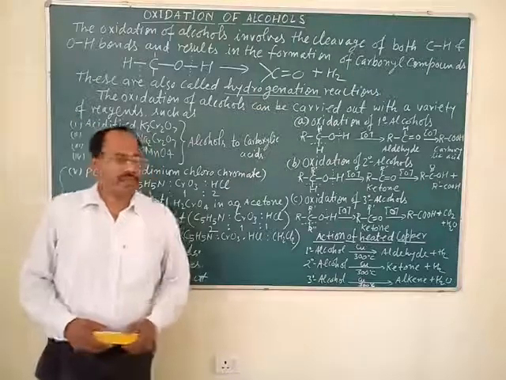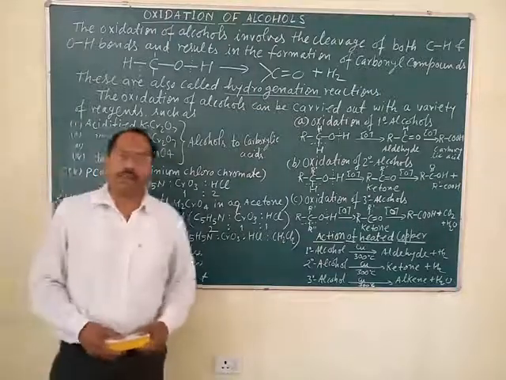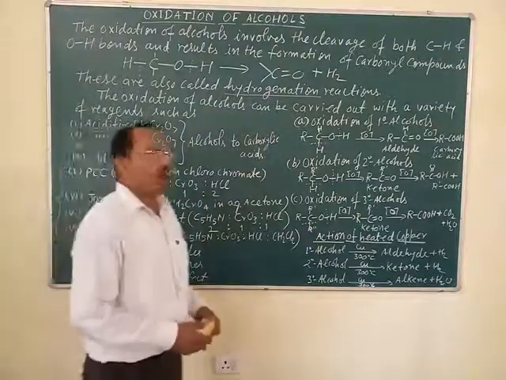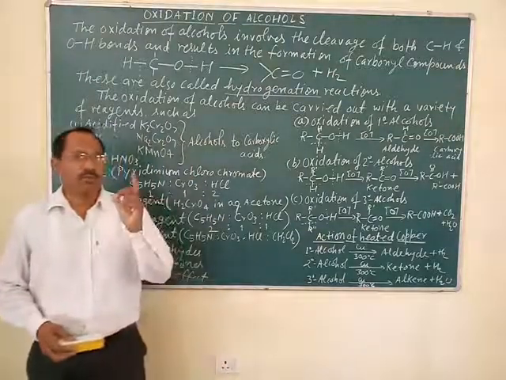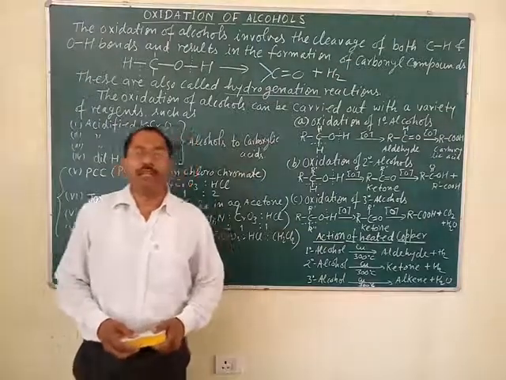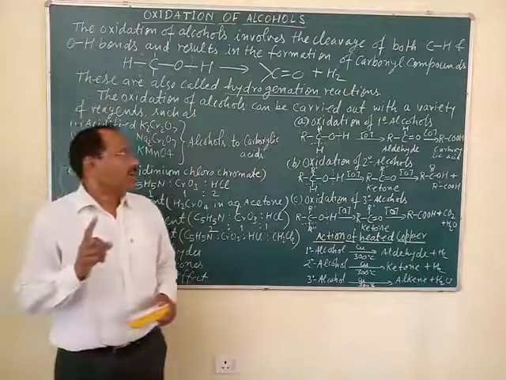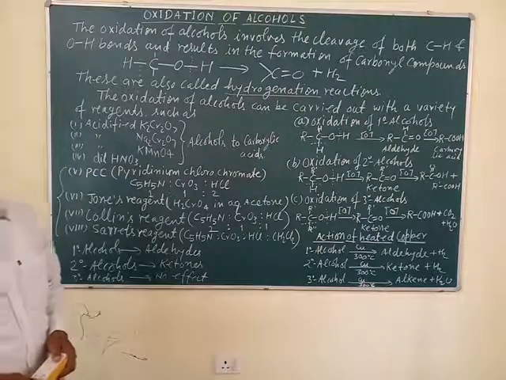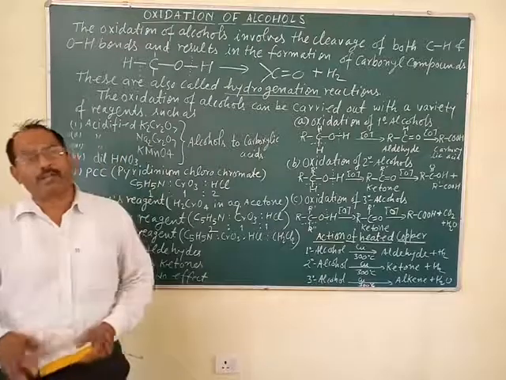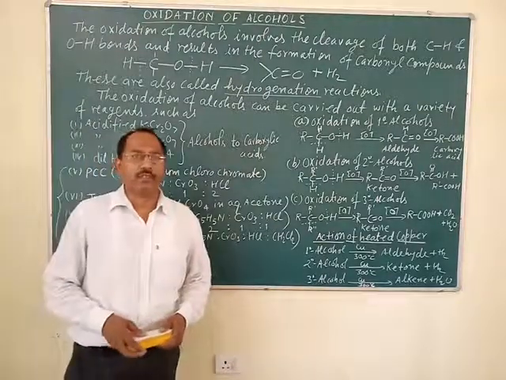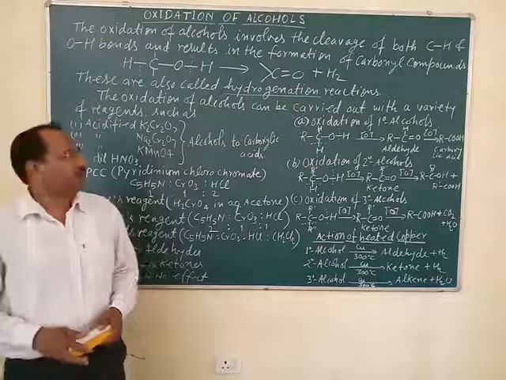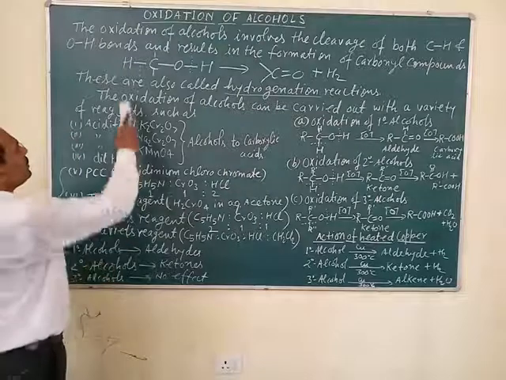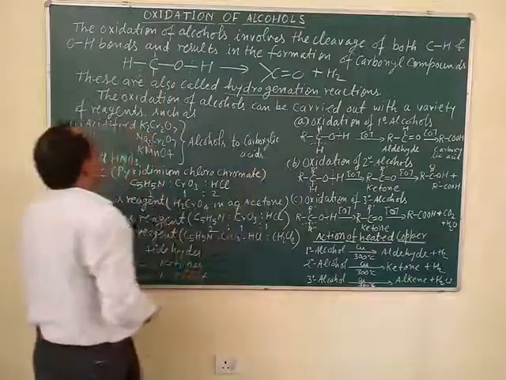Hello students, today's topic is oxidation of alcohols. The oxidation of alcohols involves the cleavage of both types of bonds, that is the cleavage of the carbon-hydrogen bond and the oxygen-hydrogen bond. It means that during the oxidation of alcohols, both bonds get split, that is the C-H bond and the O-H bond, which is shown by the chemical equation.